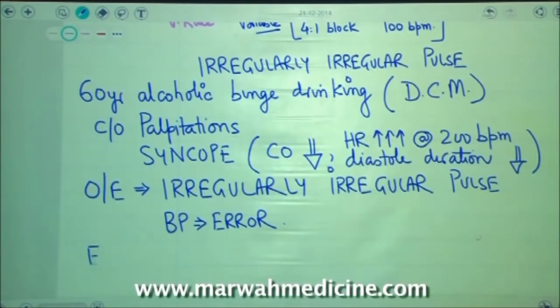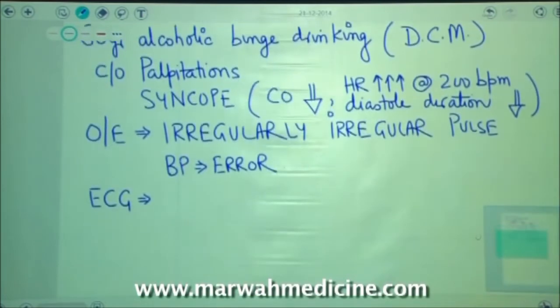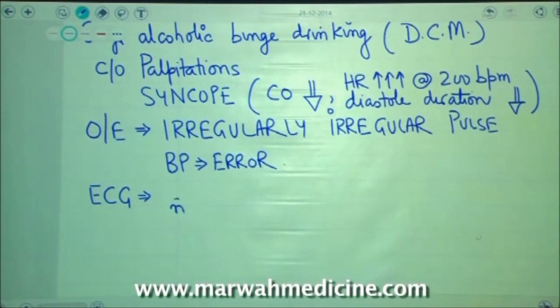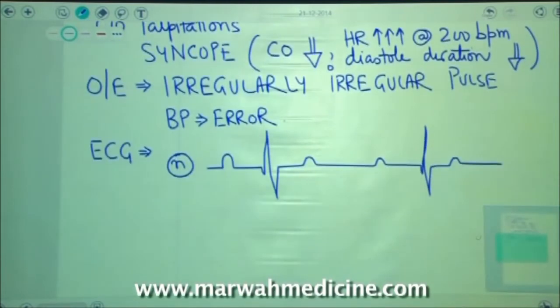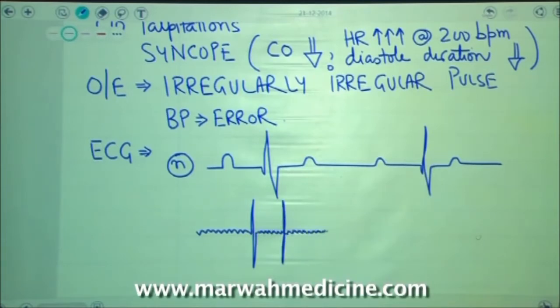To seal the diagnosis, you have to run the ECG on the patient. When you run the ECG, instead of a normal PQRST, what you would get in the patient is that the baseline would be twitching. Because the impulses are landing on the AV node very fast, the QRS complex will be narrow. They would again be twitching. Then an impulse managed to get across the AV node and the bundle of His.